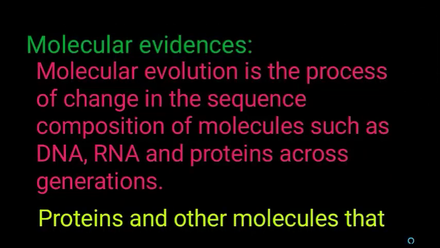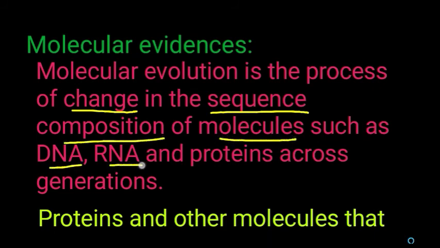Next we are going to see molecular evidences. What are the main biomolecules? Nucleic acids, proteins, carbohydrates, lipids. In the case of molecular evidence, molecular evolution is the process of change in the sequence composition of molecules such as DNA, RNA and protein across generations.